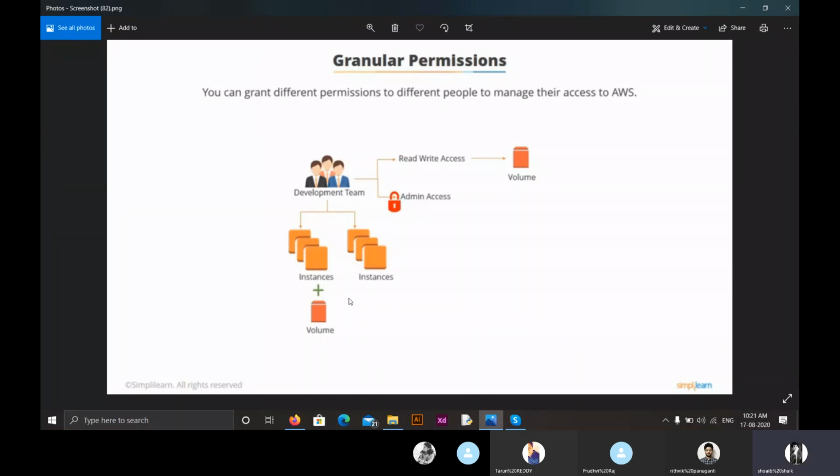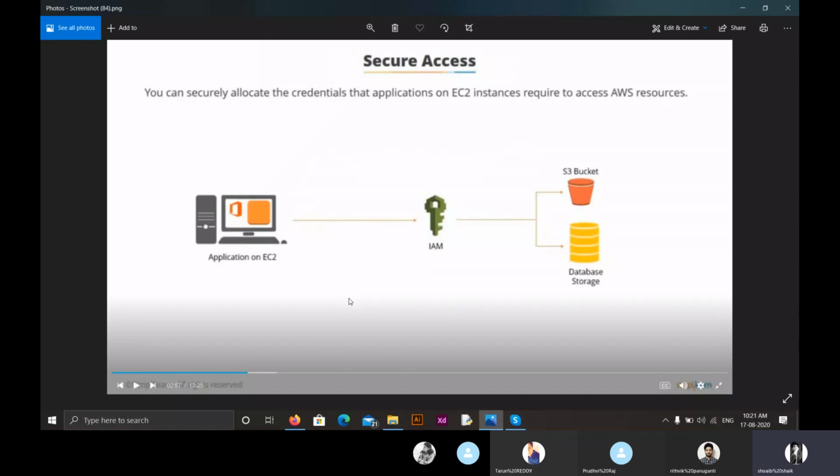Moving on to the third feature, we can have a secure access using IAM, Identity Access Management. We can securely allocate the credentials that applications on EC2 instance require to access AWS resources. Suppose we have access over EC2 and someone wants to access an S3 bucket and database storage.